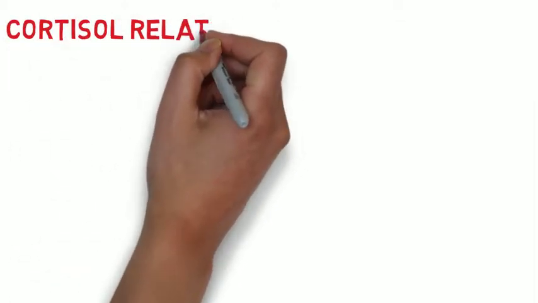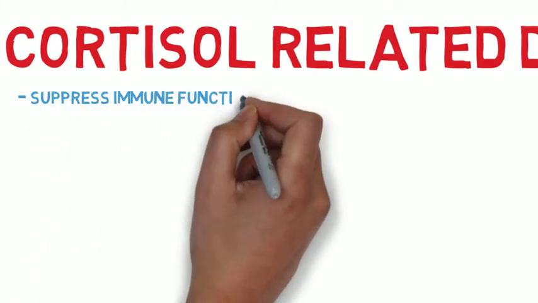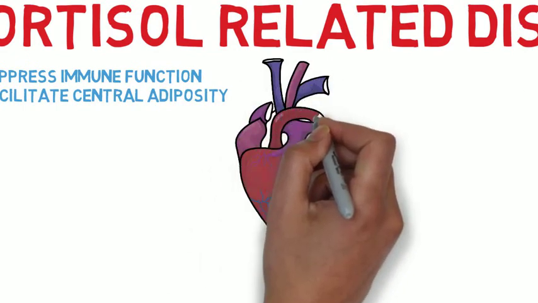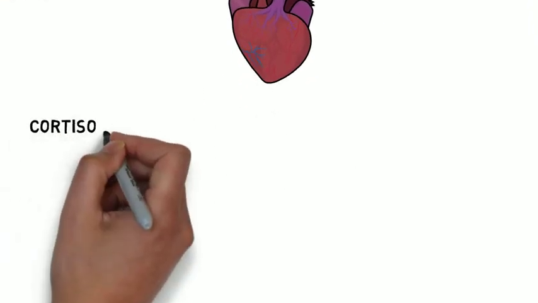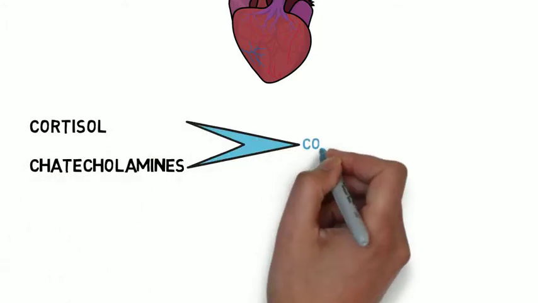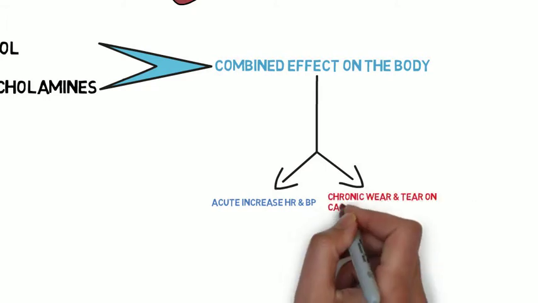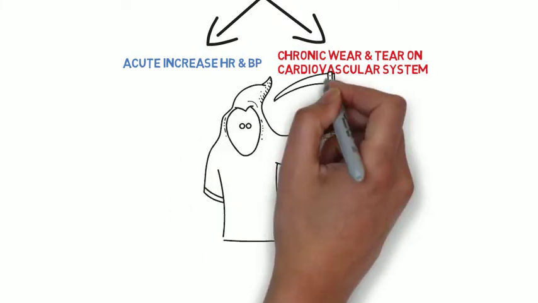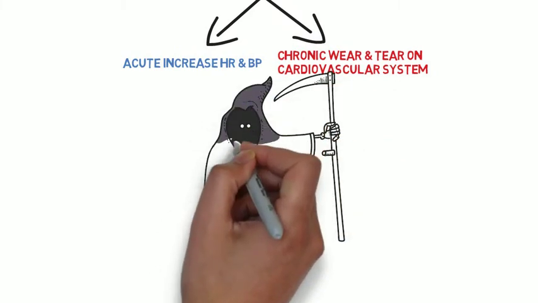Cortisol affects not only the mind but the body as well. Cohen and his colleagues found that elevated cortisol levels can suppress immune function and facilitate central adiposity, a major risk factor for heart disease and diabetes. Another study by Bruce McEwen touched on the close relationship between cortisol and catecholamines and their combined effect on the body. During an acute stressor, the body releases catecholamines like norepinephrine that increase heart rate and blood pressure in preparation for fight or flight. Chronic stress, however, puts wear and tear on the cardiovascular system and can lead to disorders and diseases such as strokes and heart attacks. These results exhibit mechanisms by which cortisol can lead to increases in morbidity and mortality.